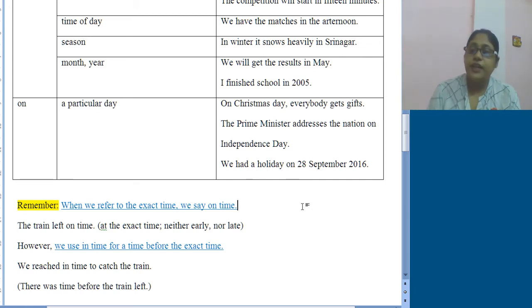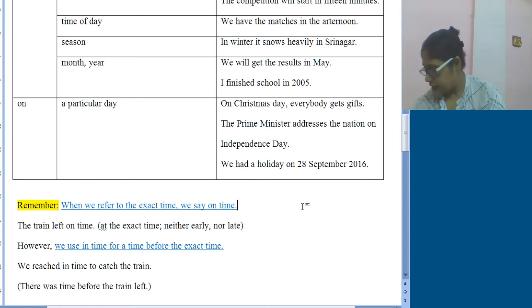Like the train left on time, means at the exact time. If the time of the train to leave the station is like 17:05, that means the train left at 17:05 only, not even 17:06. That's why in such cases we will be saying the train left on time.